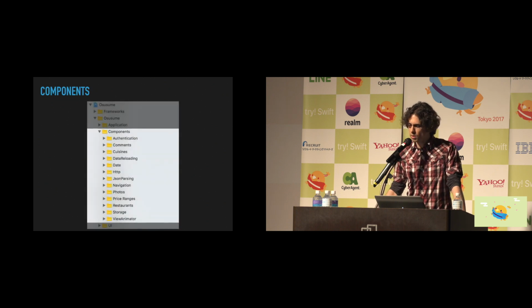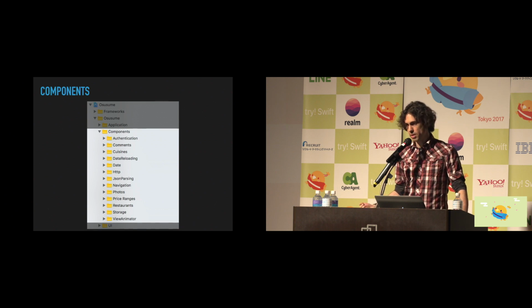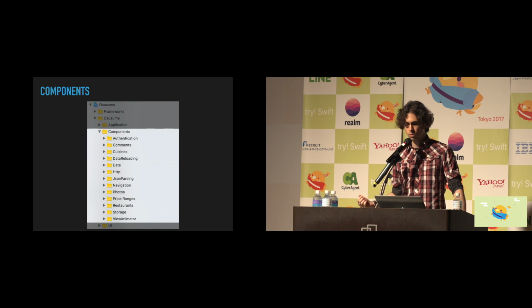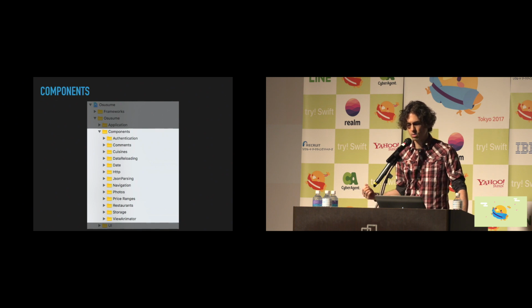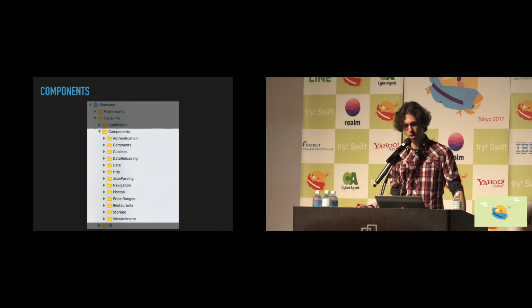For the components folder, we'll create a single folder for each component that exists as a part of the application. So what do we consider a component? Well, we consider it to be like the model, but everything that also relates to that model object.